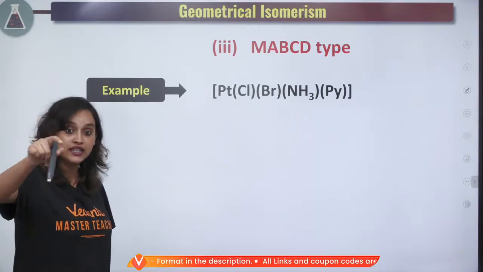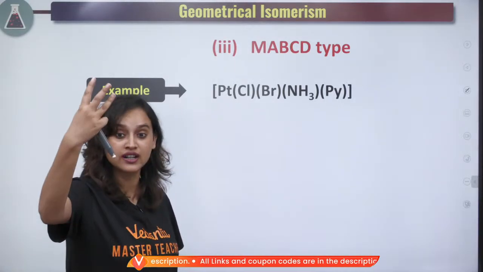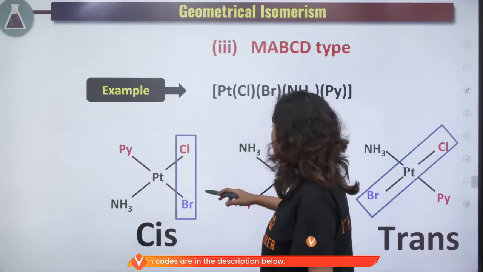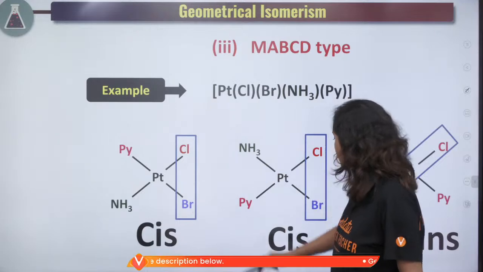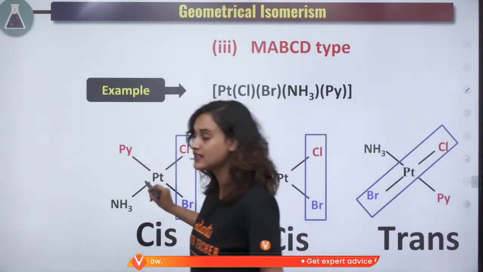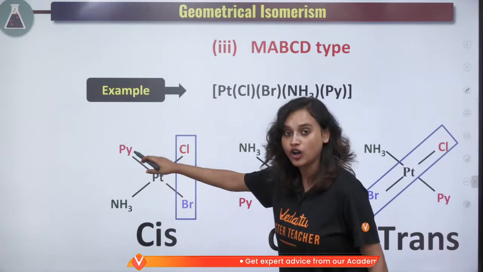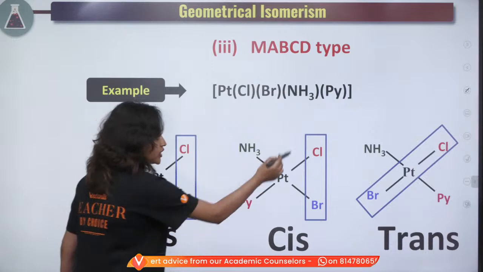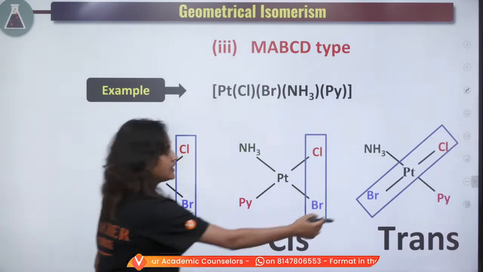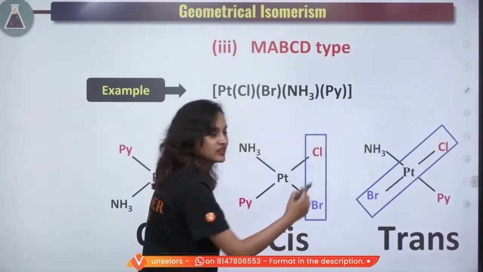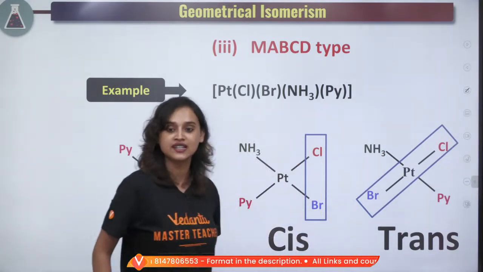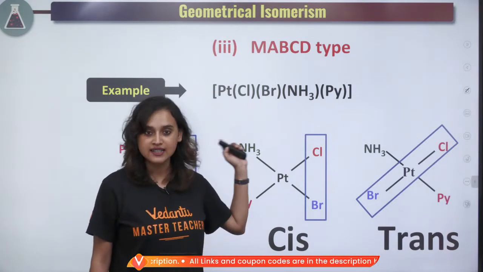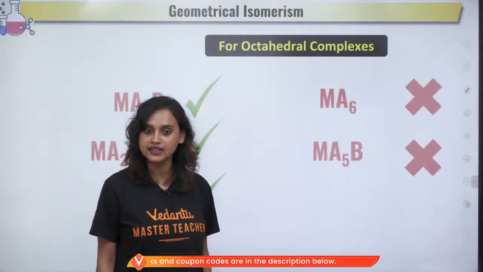Now MABCD, okay, this one can show you three different types. Take a look at it. See, either it can be like this, Cl and Br. Okay, this is going to be your cis. See, pyridine is on the top, NH3 is at the bottom, or it can be NH3 at the top, pyridine at the bottom, and ClBr cis, and there will be a trans also. Cl and Br on the opposite side, there will be a trans also. Understanding? Yes, this is clear, very easy everybody.